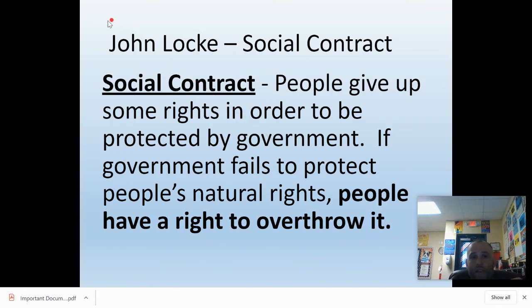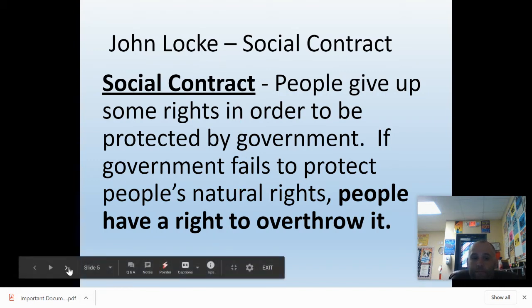This is hugely influential to our founding fathers, who felt like their life, liberty, and property were being taken away from the King of England, were being taken away from Great Britain. And this idea of a social contract is what we use to justify the Declaration of Independence and our Revolutionary War. So this is a very important idea.